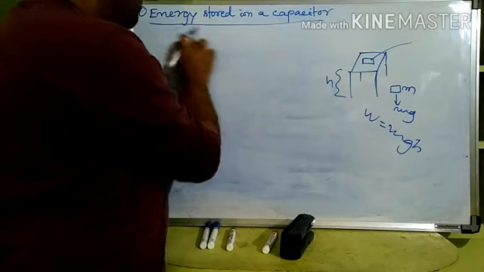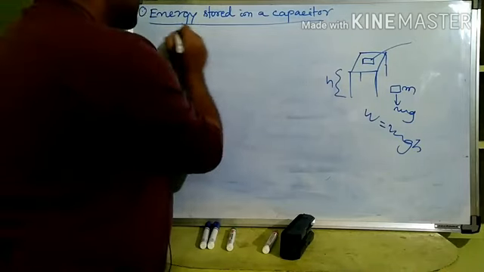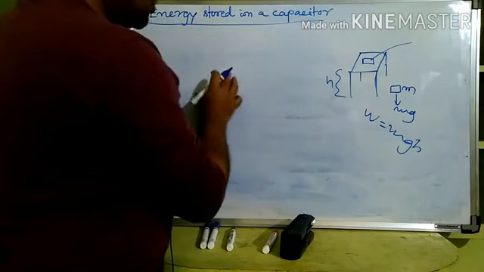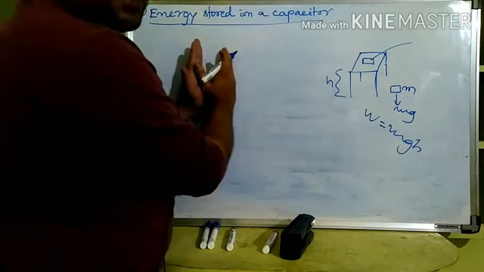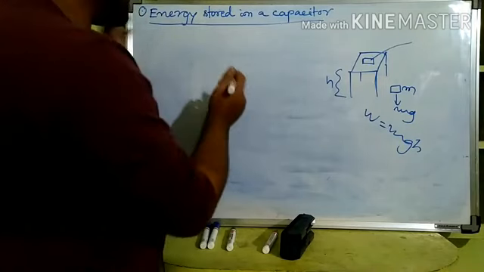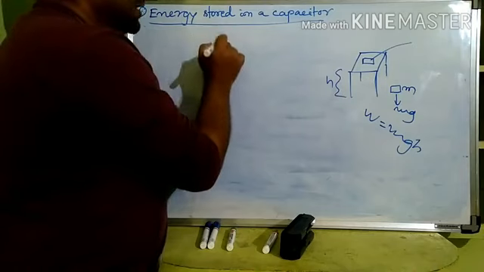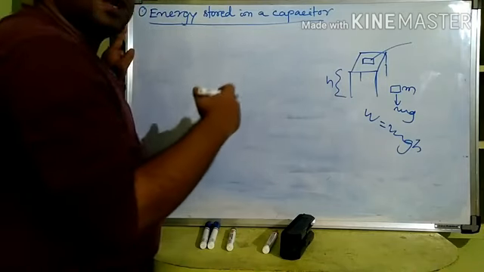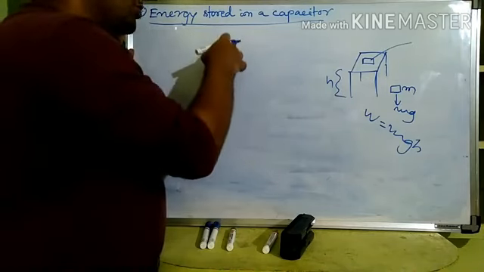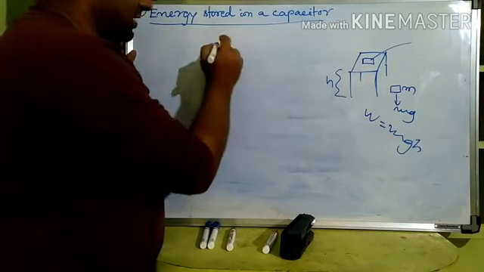Now how is that explainable in case of electricity? See, energy stored in a capacitor. A capacitor did not have any charge initially, but the capacitor is charged to some potential, right? While charging it, work has to be done. That work is stored in the capacitor in the form of energy, and that energy stored we are going to calculate.